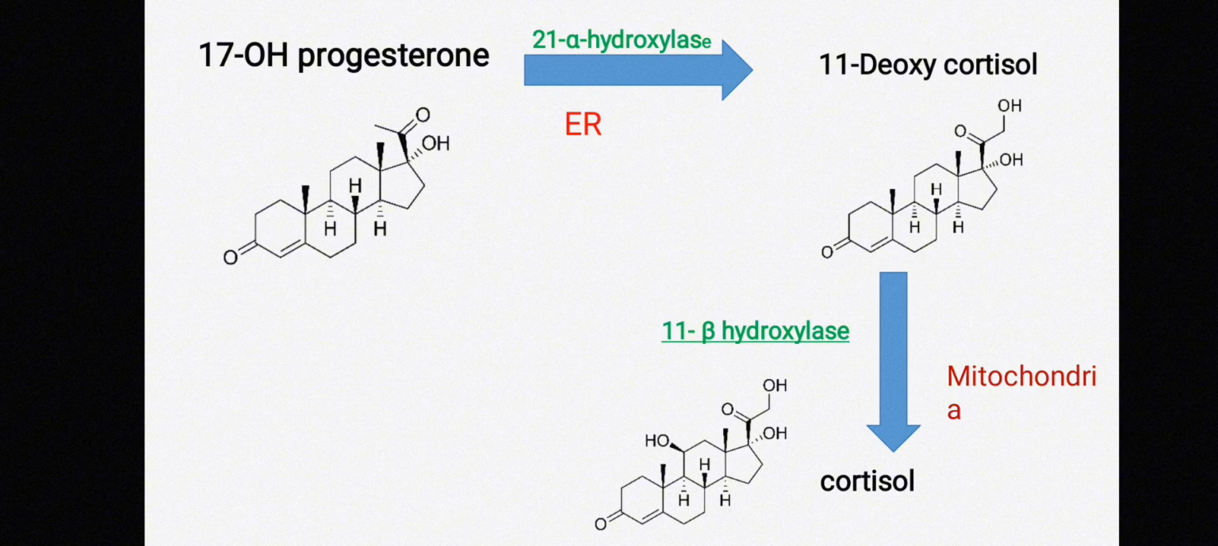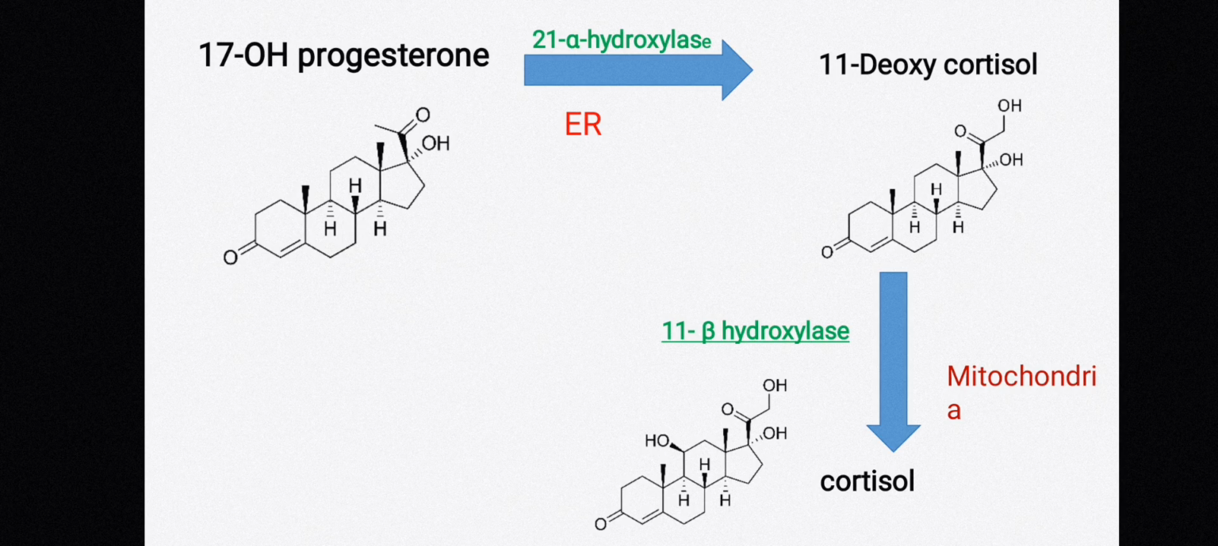11-deoxycortisol. So why do we give this name 11-deoxycortisol? Before 11-deoxycortisol, scientists had discovered cortisol. So look at this position, 11 position. Let's observe this 11 position here. Here a hydroxyl group is present. Now look at this 11 position. Here no hydroxyl group is present. So because of the discovery of cortisol, at first we gave this name 11-deoxycortisol. So in the presence of 21 alpha hydroxylase, 17 hydroxyprogesterone is converted into 11-deoxycortisol.